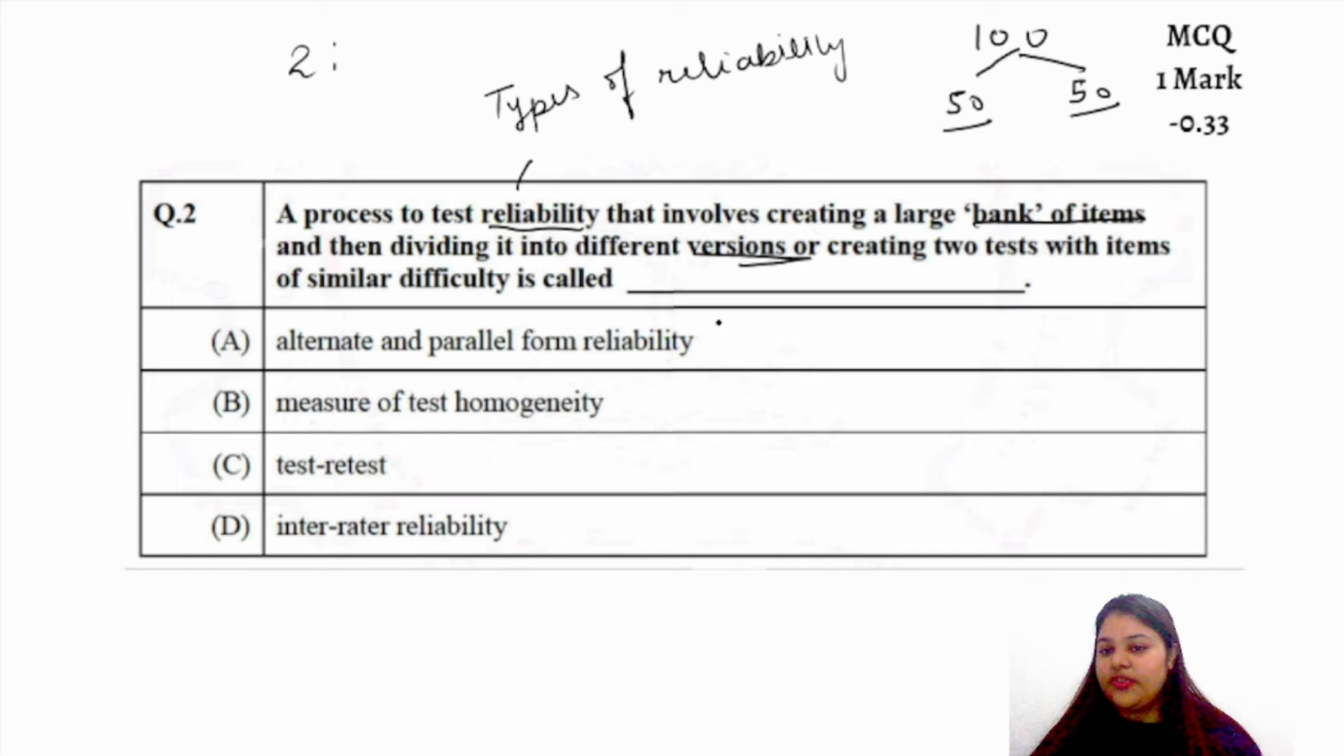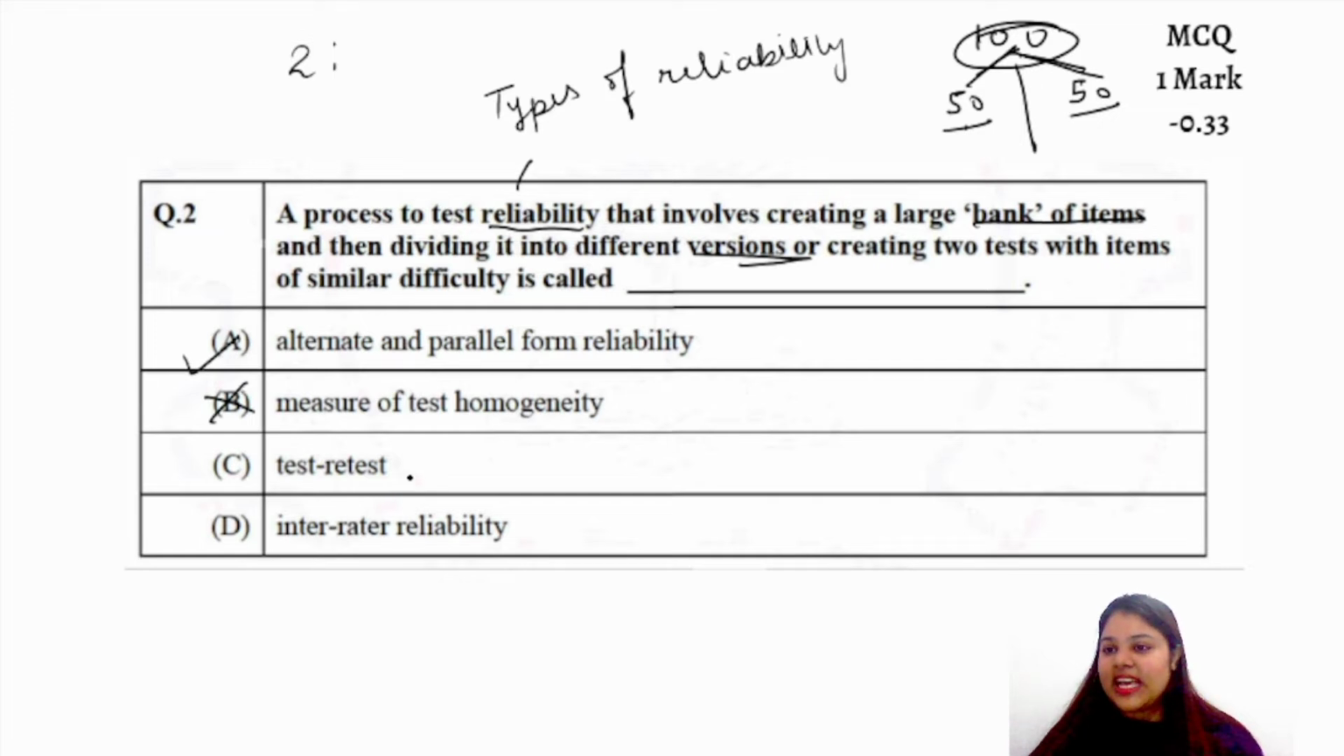So if you read it, it is alternate and parallel form reliability. So what are they doing? They are creating a similar bank of items, a similar pool of items, and then they are dividing those items into two different versions. So the questions are of the same construct, the same variable that we wanted, and they are now measuring the reliability of both of these alternatively. Right, so this is the alternate and parallel form reliability. It cannot be a measure of test of homogeneity for sure.